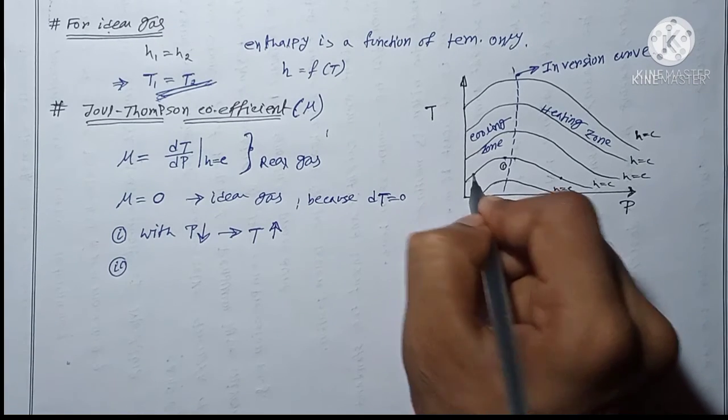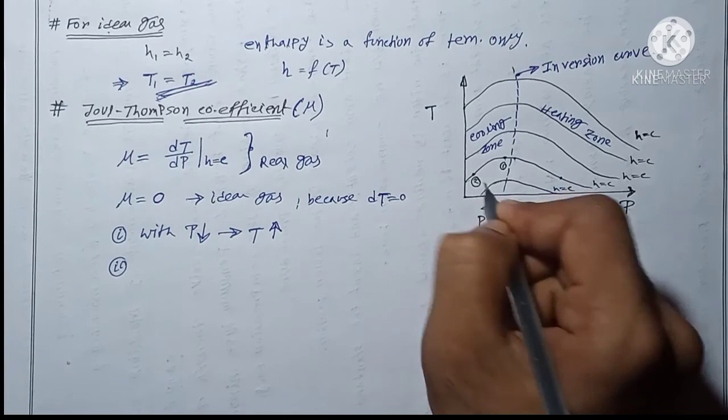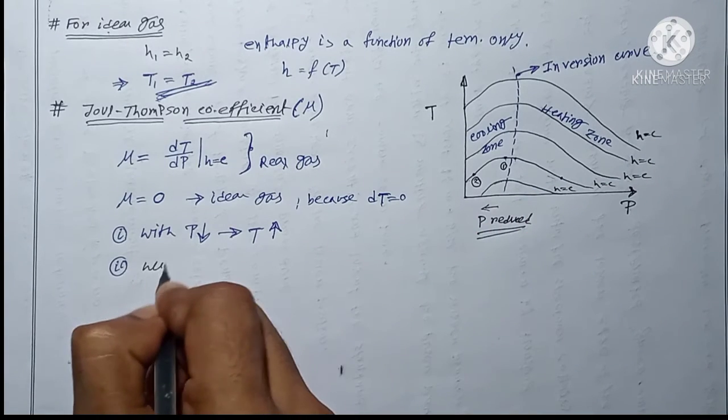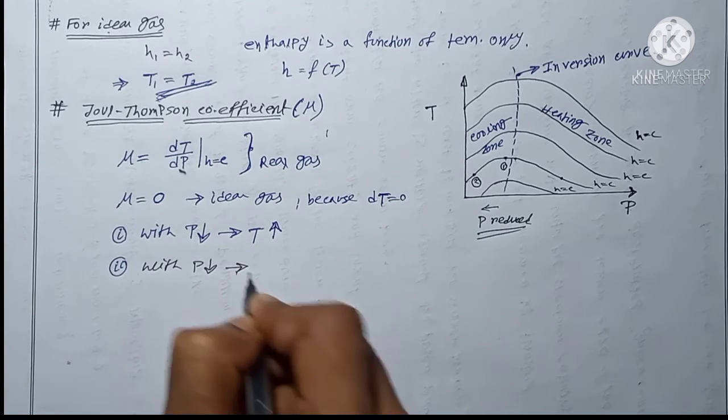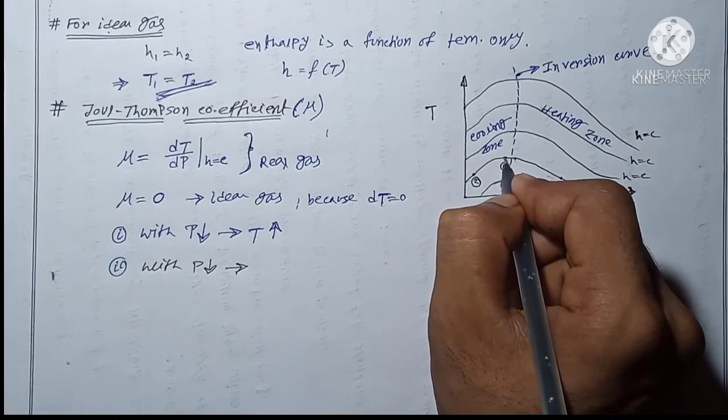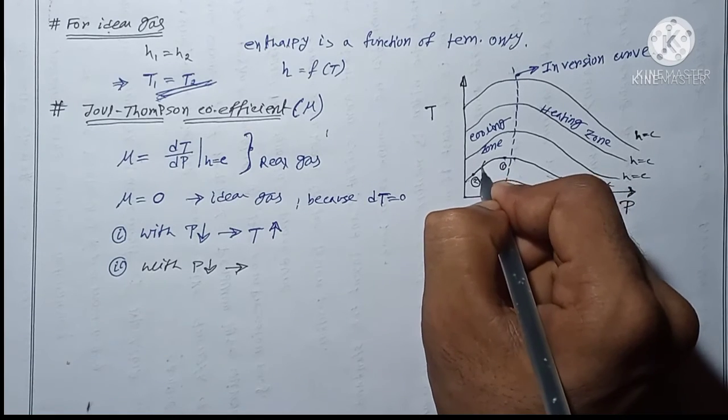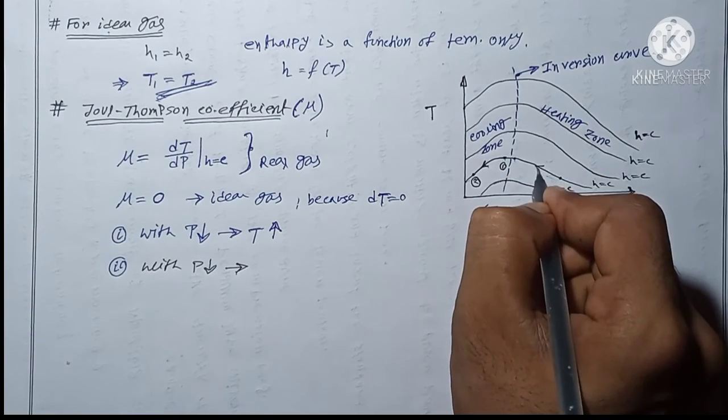So state 2 is here. What you can observe is, with decrease in pressure, there will be no doubt, but with reduced pressure, the temperature is also reduced. Am I right or wrong?